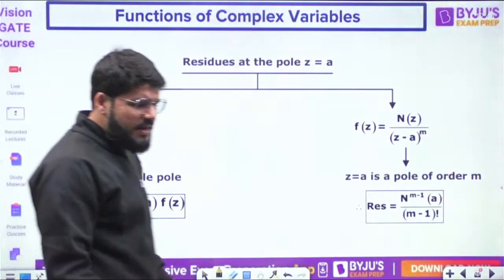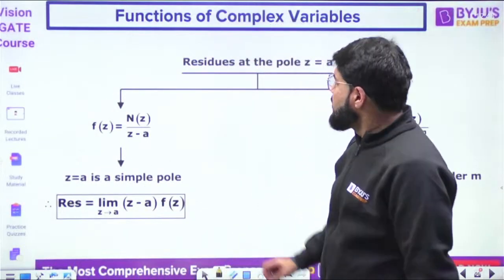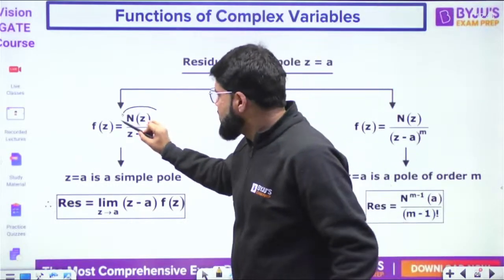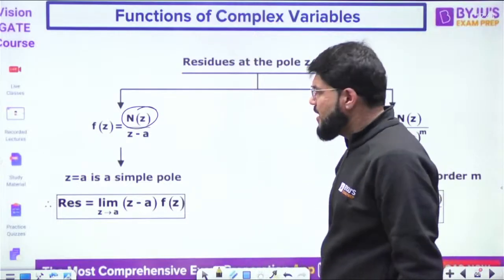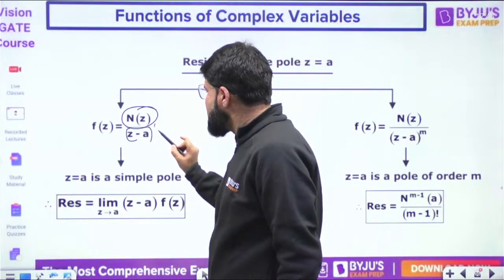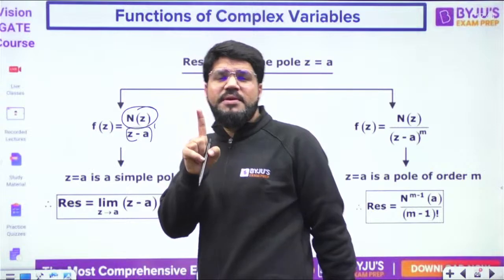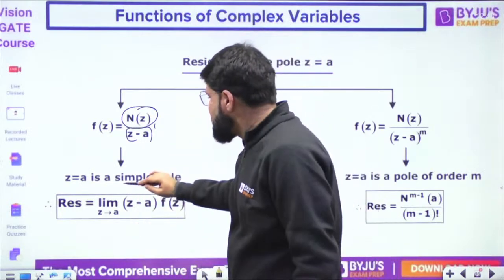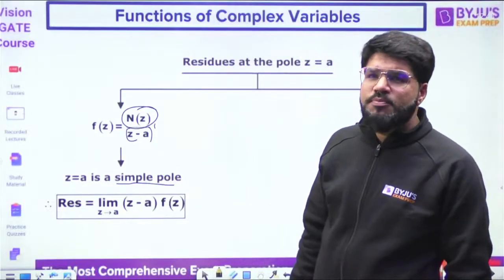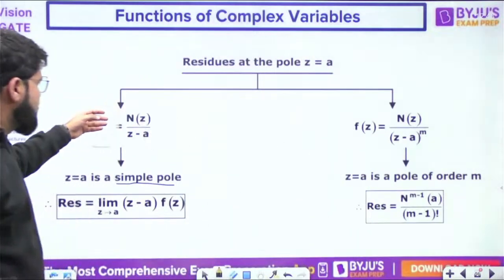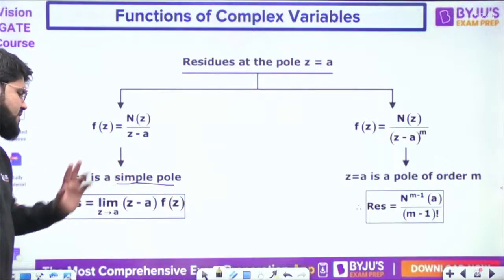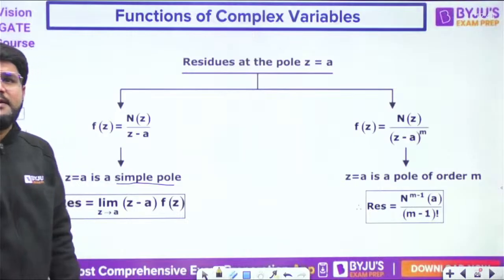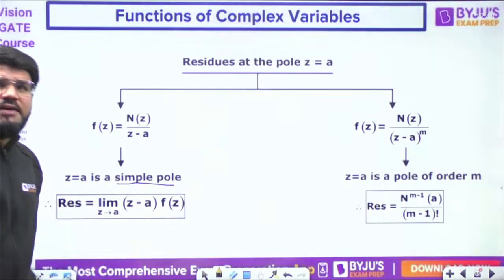Now let us split it into two parts. Understand this simply. Suppose f(z) is equal to N(z) upon (z minus a), where N means some numerator function, any numerator function. Now (z minus a) means only (z minus a) power 1, so it is a pole of order 1. It is repeated only one time, and such a pole we call a simple pole. If z equal to a is a simple pole, then the residue turns out to be a very simple formula: limit z tending to a of (z minus a) f(z).